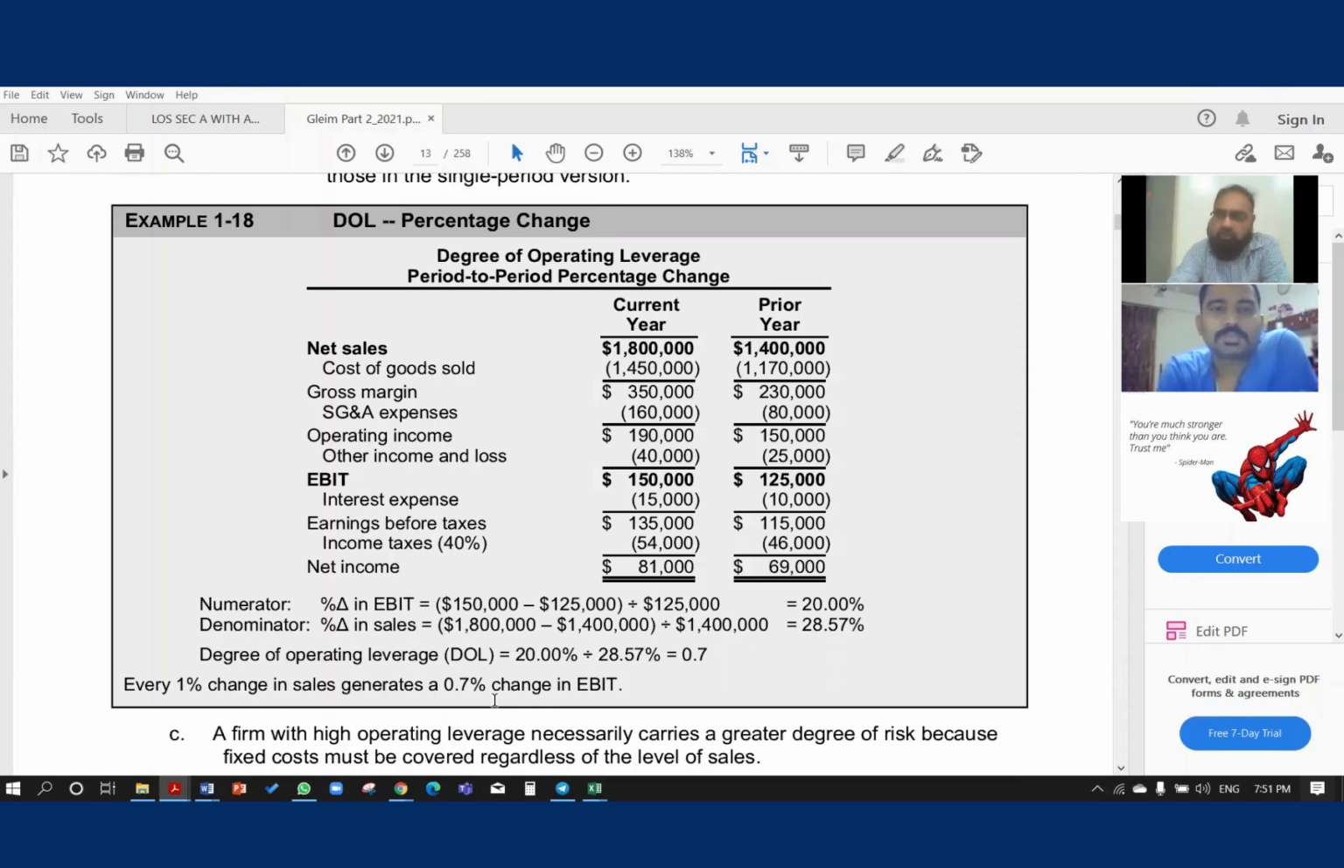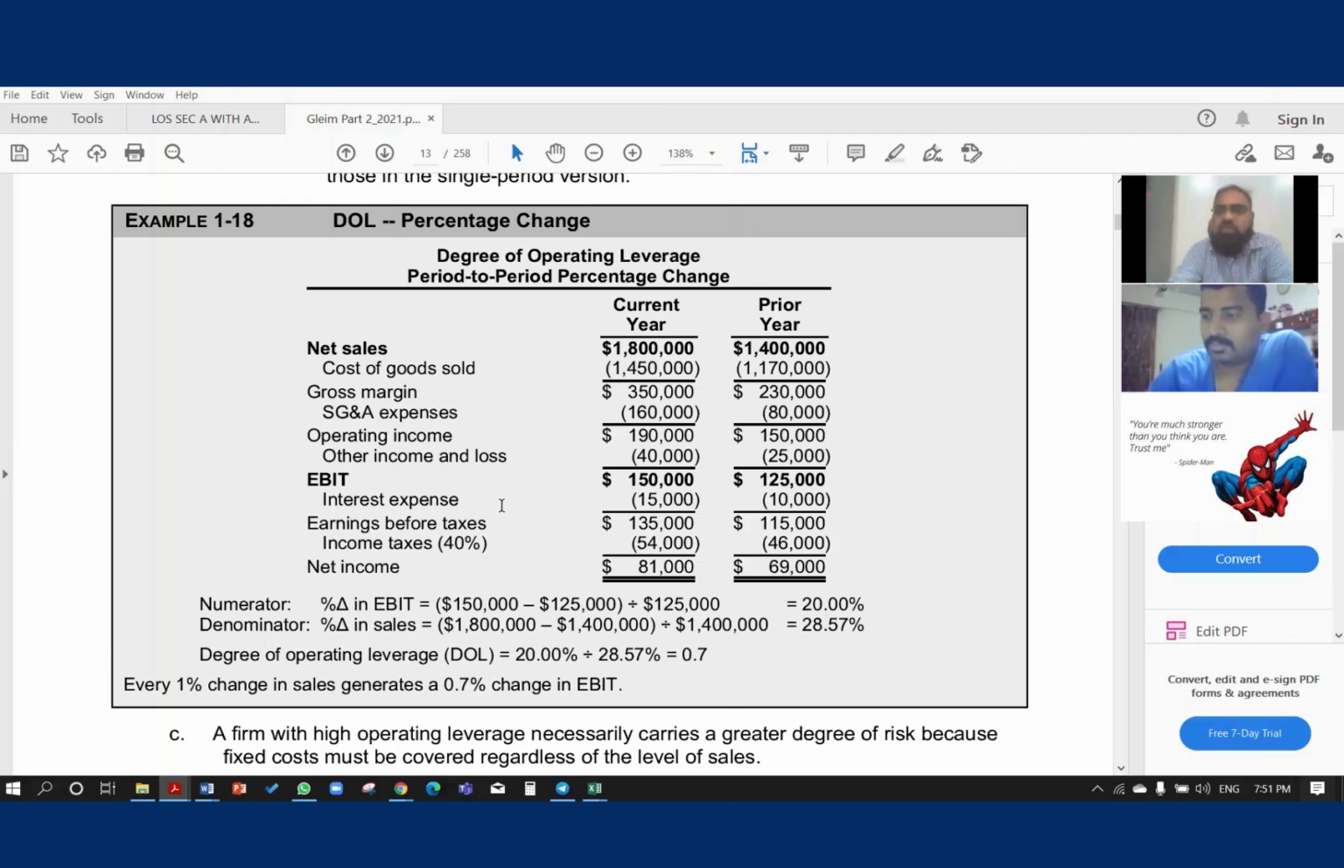And what will be the formula? Remember, I'm telling you one formula that I always say, the growth formula. What is the growth formula? Current minus last divided by last. If you say regarding growth of sales, so current sales minus last year sales divided by last year sales. If I say any expense, so current year expense minus last year expense divided by last year expense, right? This will be the formula.